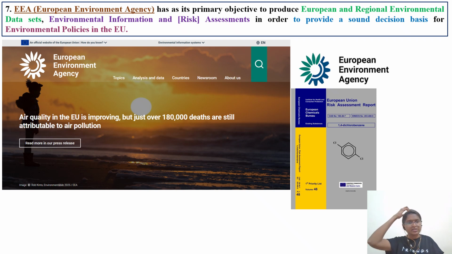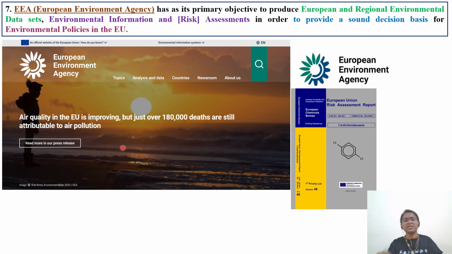Now we'll see the seventh agency, that is the European Environment Agency, EEA, something we have discussed regarding ecological risk assessment. Its primary objective is to produce European and regional environmental data sets. Data sets means single dose toxicity, repeat dose toxicity, reproductive toxicity, carcinogenicity, hypersensitivity, like that. Different data sets will be there, along with environmental information and risk assessment, in order to provide a sound decision basis for environmental policies in the European Union.